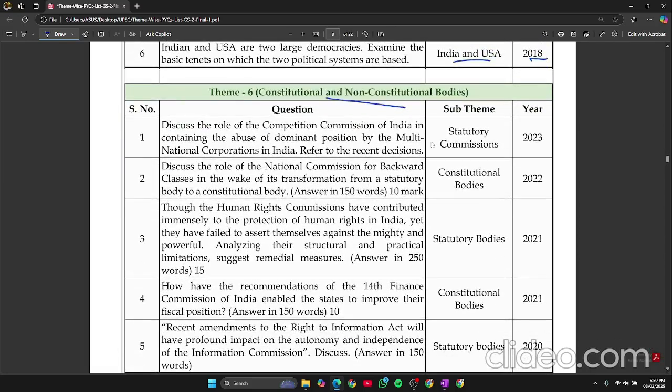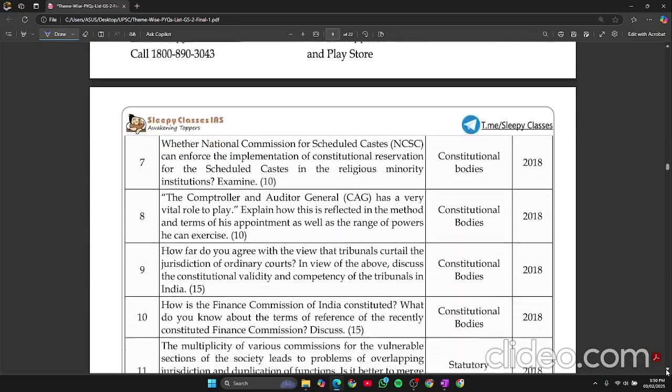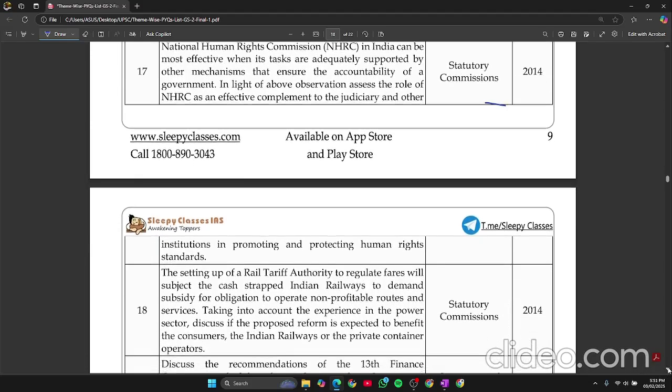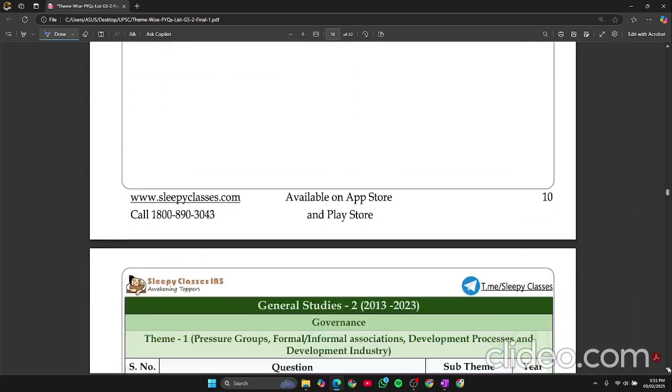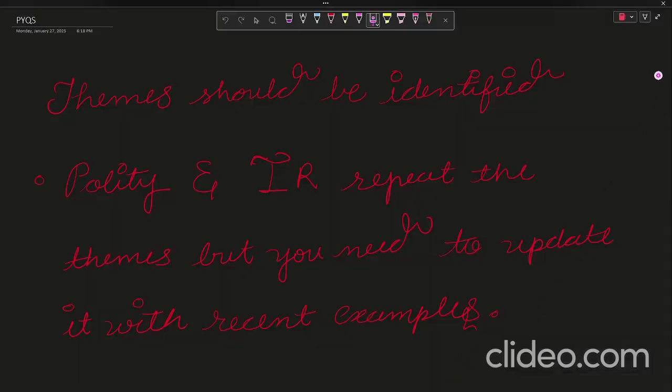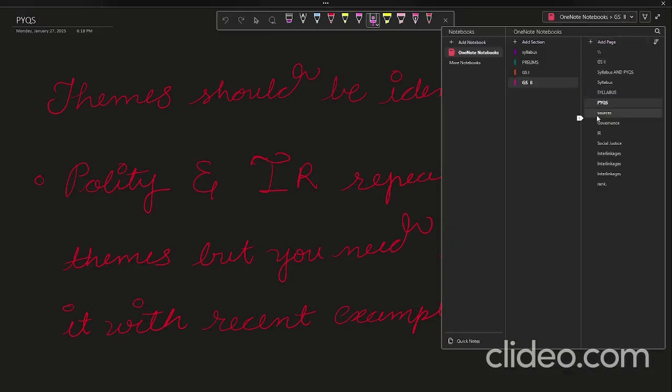Now, constitutional and non-constitutional bodies: statutory body, constitutional body. If you can see, one year statutory, one year constitutional, likewise. See, these have only 2 topics, and almost every year they are asking from this, so you have to do this topic. Okay, this is for governance. We will talk about it when we go through the governance portion.